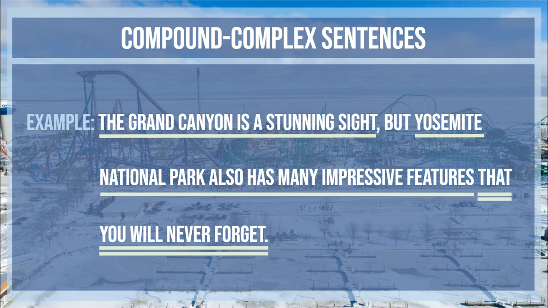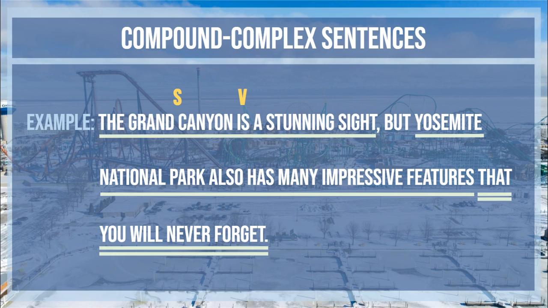The subject of the first independent clause we've got here is Grand Canyon, what the sentence or what the clause is about. The verb that goes with that is the word is. It's a linking verb. Grand Canyon subject is the verb. It's a site. Grand Canyon is site.